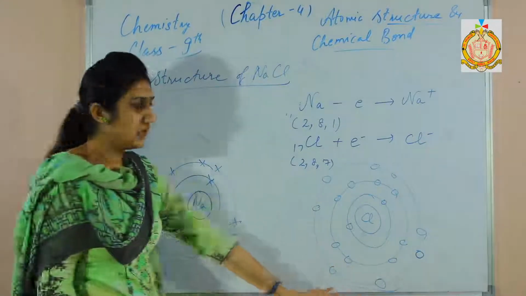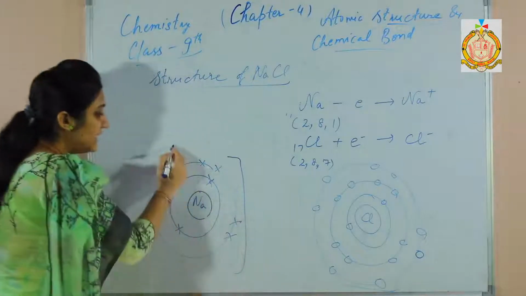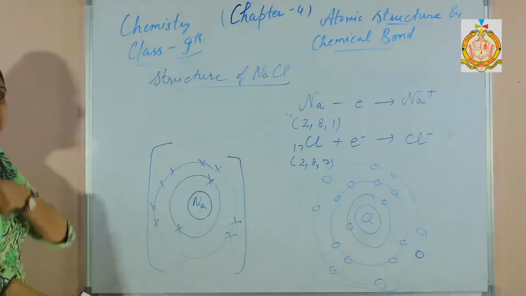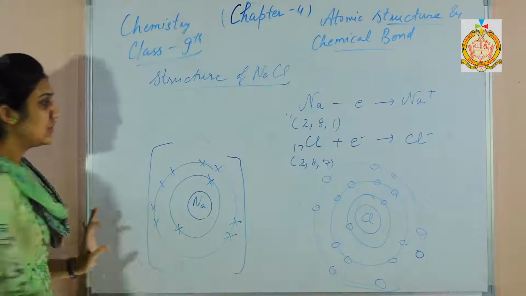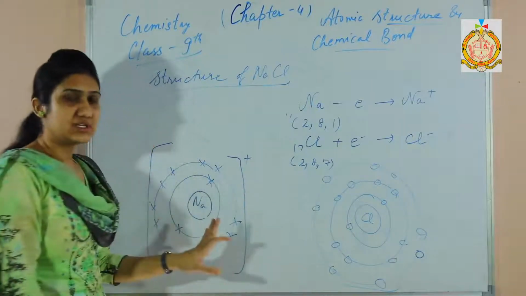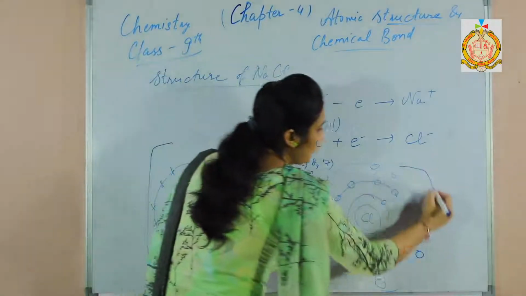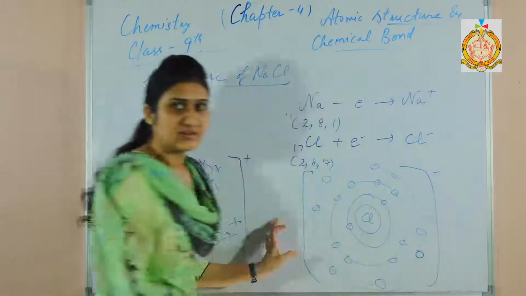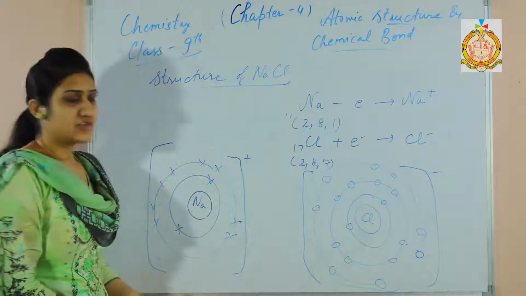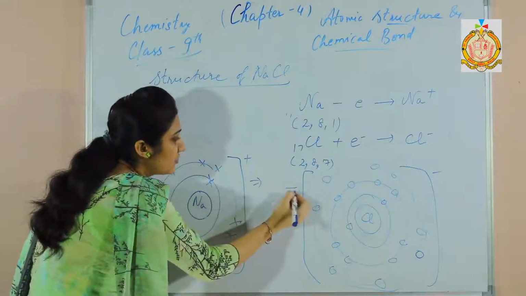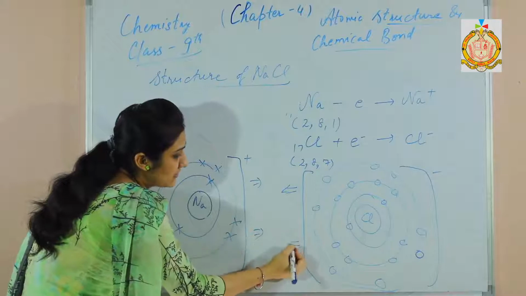So writing the electron here. Now sodium has 1 electron less than its actual electronic configuration, so we can write a plus charge here. Chlorine has 1 electron more, so we can write a minus 1 charge here. Now there are forces of attraction. We call these forces of attraction Coulomb forces.